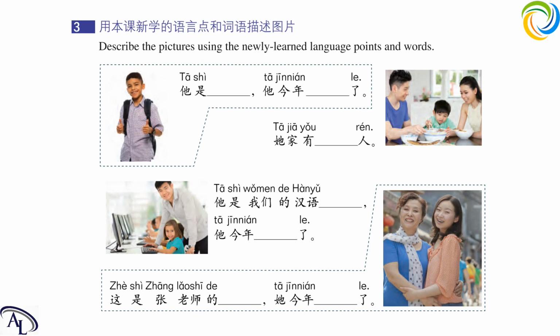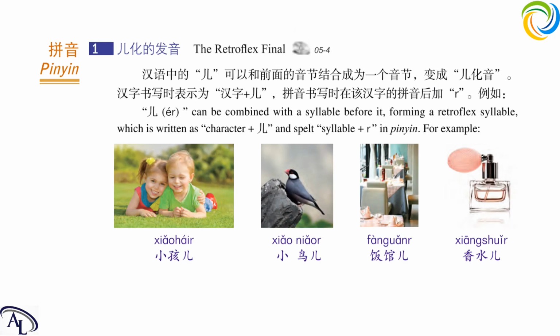So let's fill in the blank with daughter, which is 女儿. 这是张老师的女儿。她今年 how old? Let's say she might be 20 years old, okay? So it is 20岁. Don't forget about the 岁, the measure word for age, okay? 20岁了。Okay, this is the exercise for today.